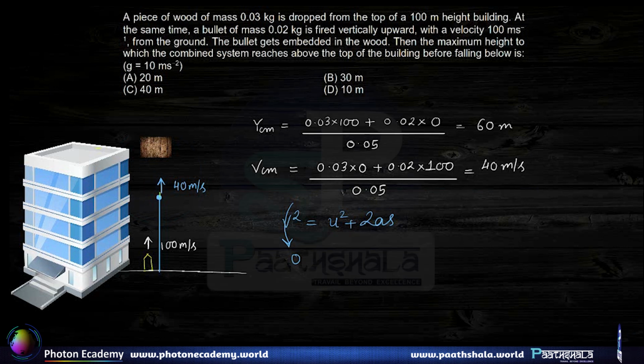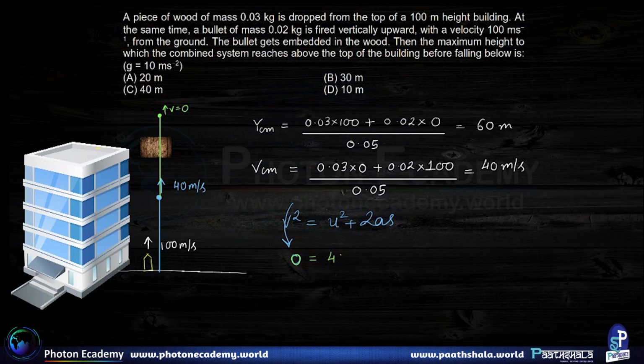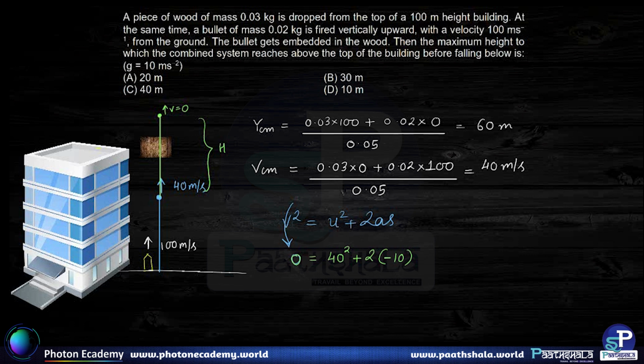Initial velocity was equal to 40. So 0 is equal to 40 square plus 2 into acceleration due to gravity, which is minus 10, because acceleration is in the downward direction and we are taking the upward direction to be positive. And this is the height which the center of mass rises.